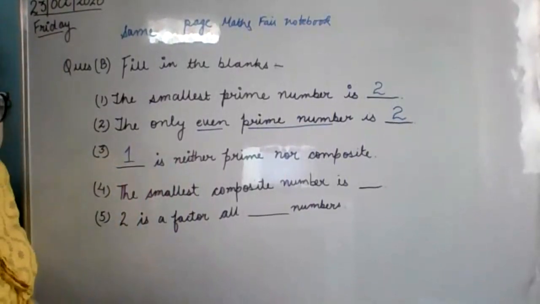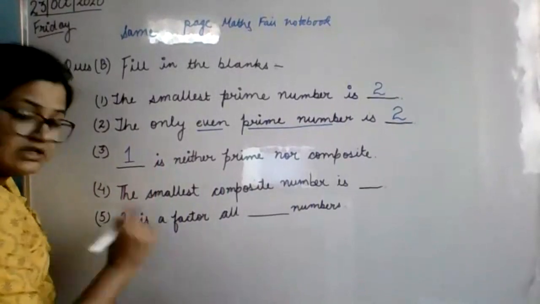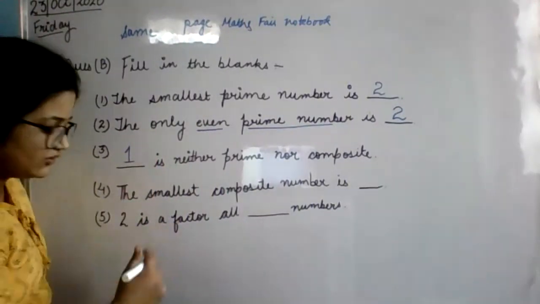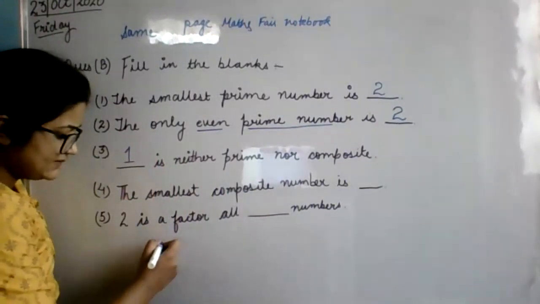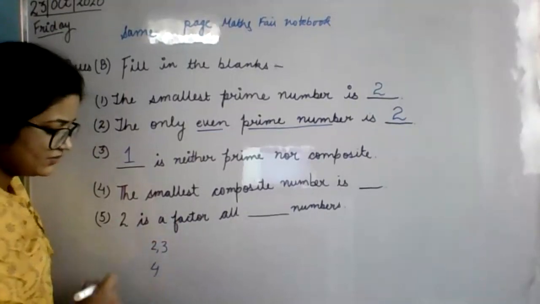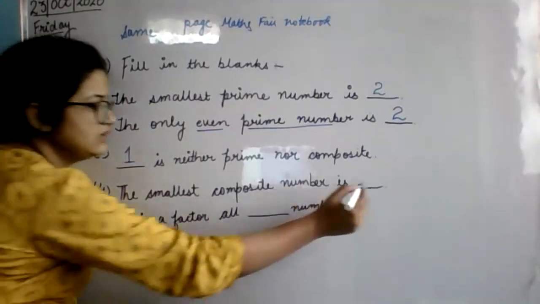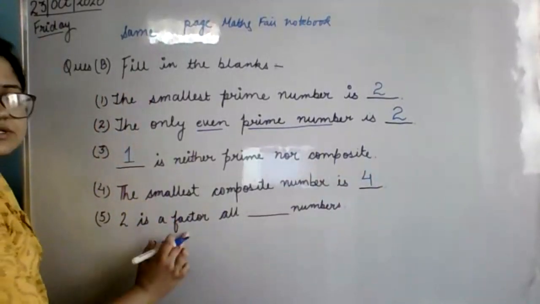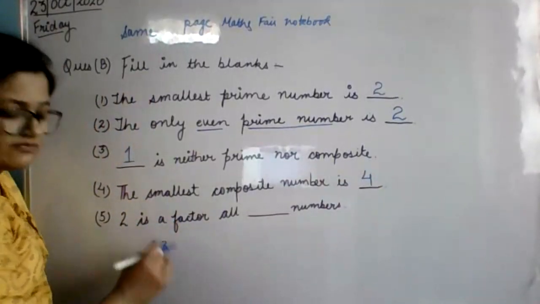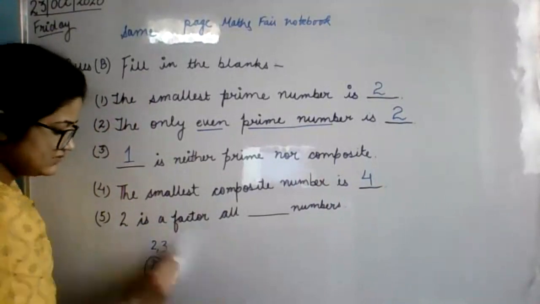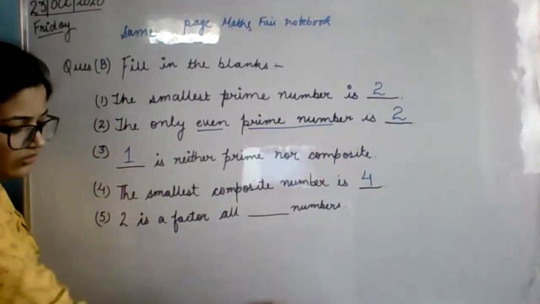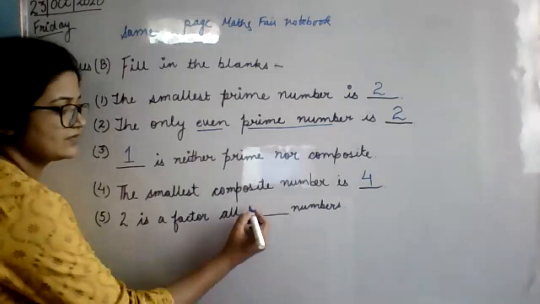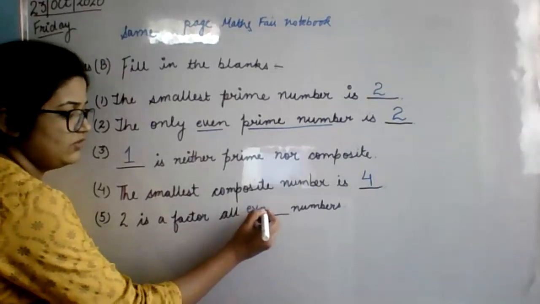The smallest composite number: the numbers which are not prime are composite. 2 is prime, 3 is prime, 4 is composite. So this is the smallest composite number, 4. 2 is a factor of all even numbers. That means 2 can divide all even numbers.